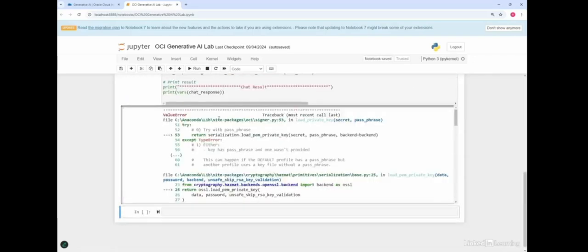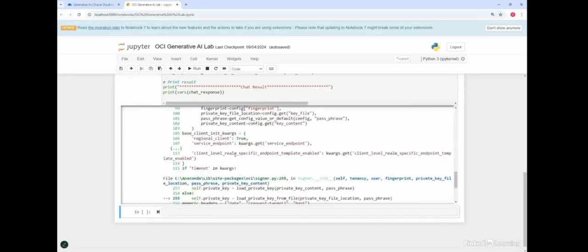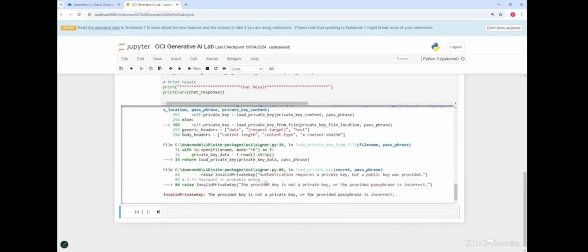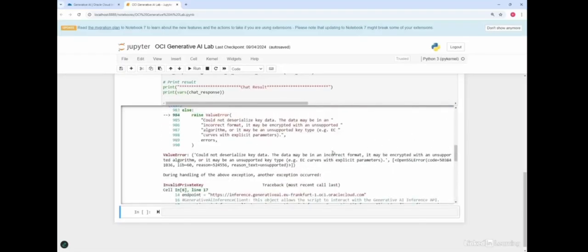So let me now go ahead and run this code again. And remember that we have changed the content of the private key file, so this invocation will now fail. If I hit Shift and Enter again, you will see that I get this error message now. And if you scroll down, it's a long error message. You can see that the provided key is not a private key, or the provided passphrase is incorrect. So this invocation failed because we deleted the content of the private key file.